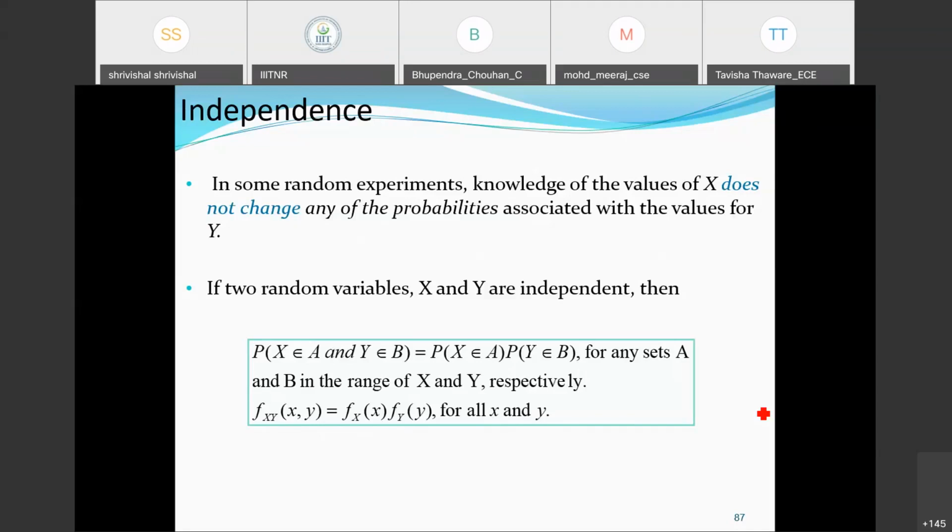So the occurrence of x is totally independent of the occurrence of y here. So this is totally independent.